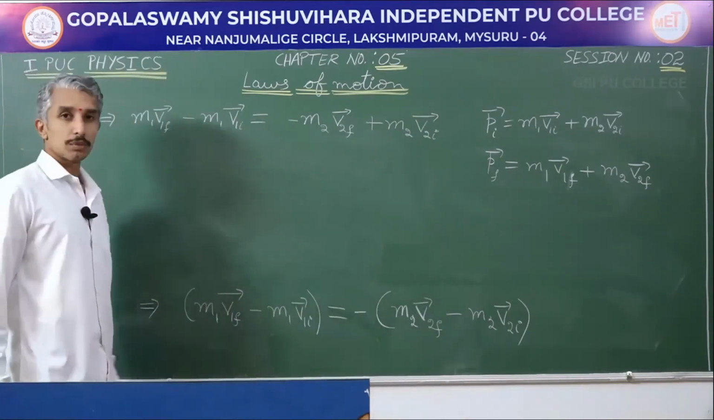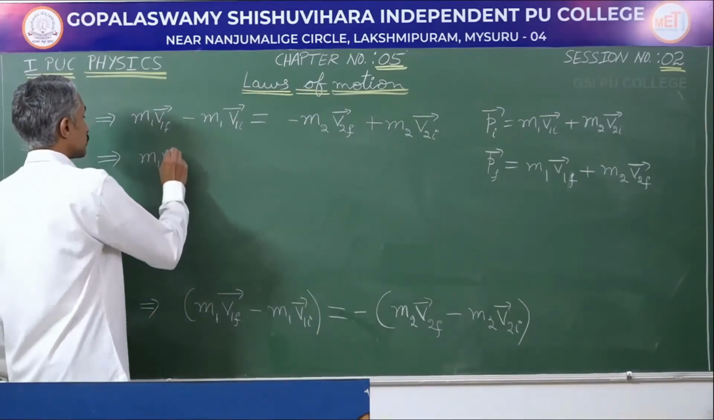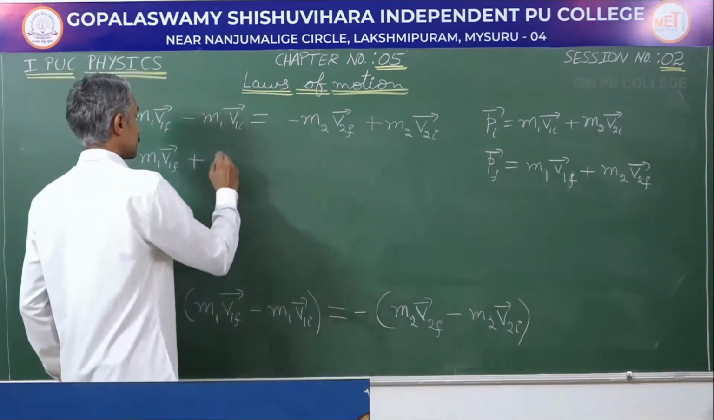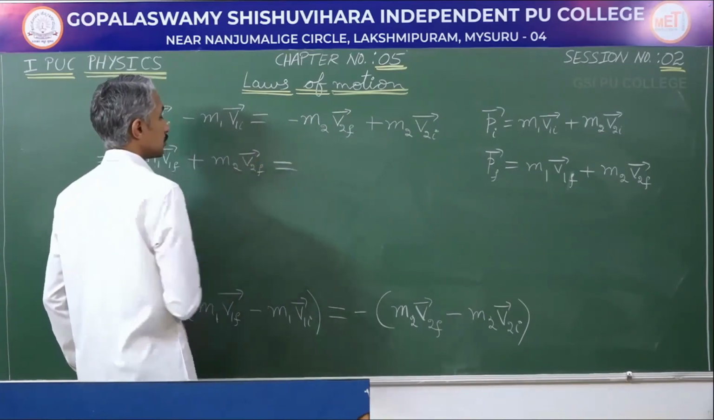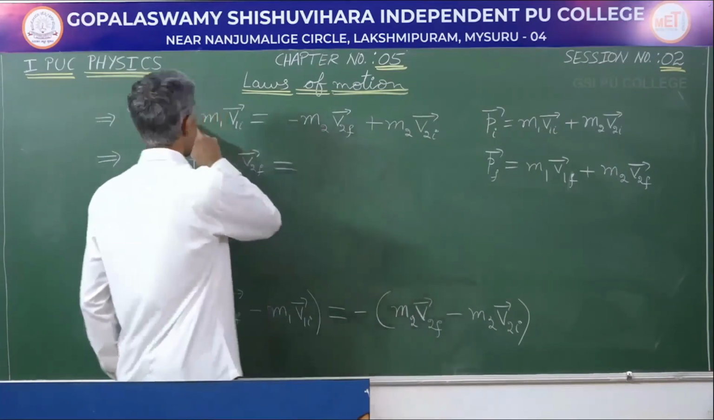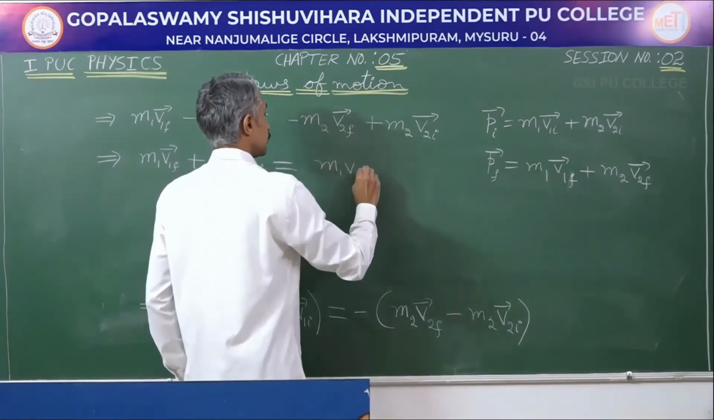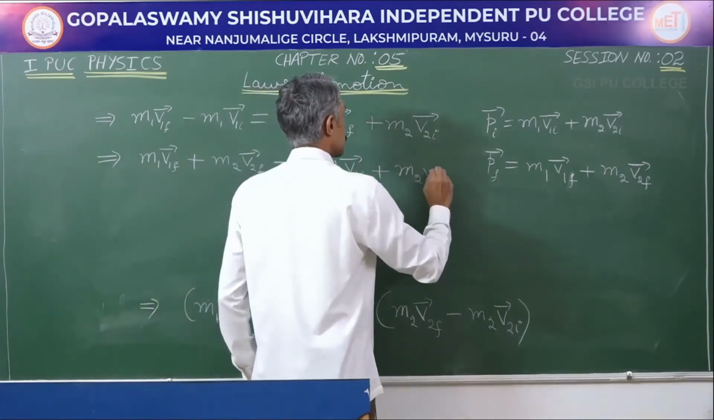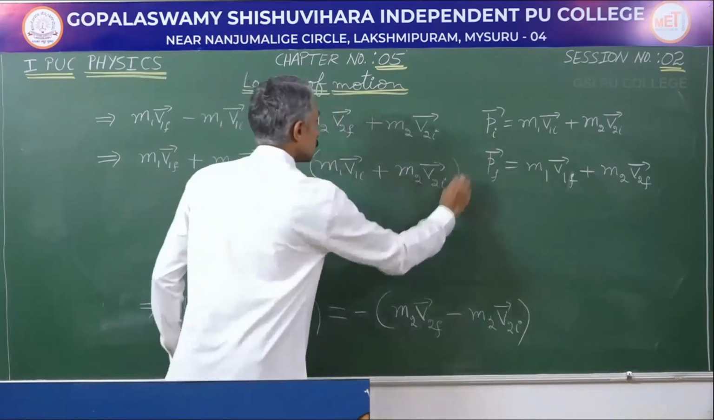m1 v1f plus m2 v2f, which means m1 v1f plus, bring it to the left hand side, m2 v2f is going to be equal to, bring m1 v1i to the right hand side, the negative sign becomes positive. So, m1 v1i plus m2 v2i.